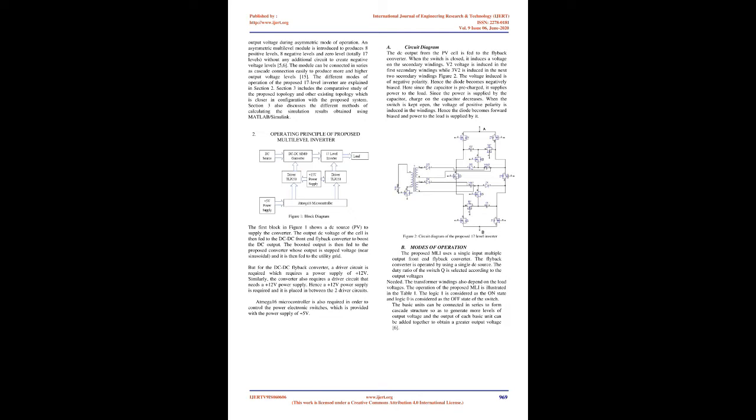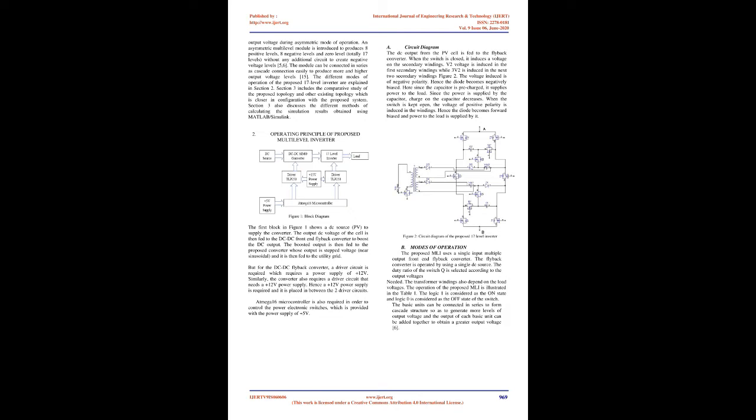Small output filters are used at the output of multilevel inverters for high-power applications. Bulky transformers and complex peripheral reset circuits make the solution non-feasible for applications such as electric vehicles. As a solution to this problem, high-frequency links with a single input or multiple outputs are used to feed the inverter, as proposed in 12 to 14. To achieve higher output voltage levels, it requires a greater number of individual DC voltage sources for each module and semiconductor devices, which increase the number of gate drive circuits.